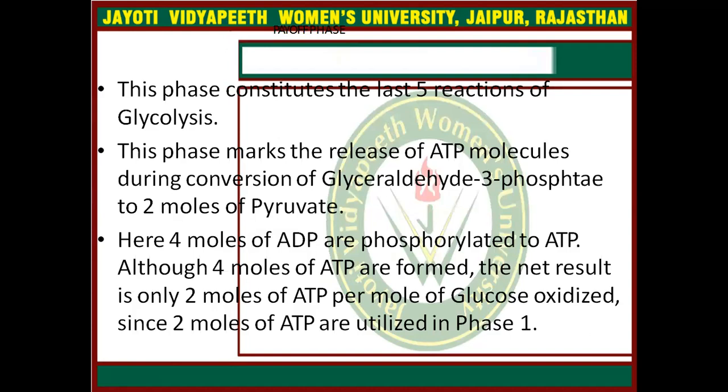And the next phase is the payoff phase. This phase constitutes the last 5 reactions of glycolysis. This phase marks the release of ATP molecules during conversion of glyceraldehyde 3 phosphate to 2 molecules of pyruvate. Here 4 molecules of ADP are phosphorylated to ATP. Although 4 molecules of ATP are formed, the net result is only 2 molecules of ATP per molecule of glucose oxidized, since 2 molecules of ATP are utilized in phase 1.